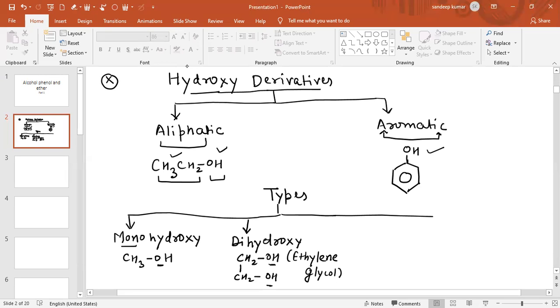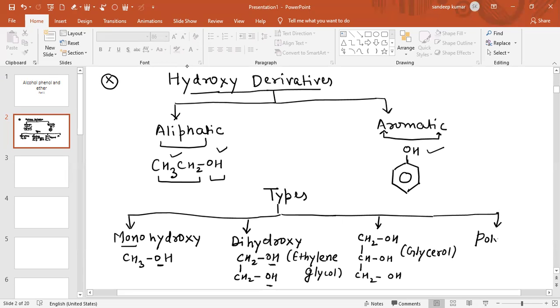In the same way, when there are three OH groups, for example CH2OH, CHOH and again CH2OH, this compound we call glycerol. This is a trihydroxy compound. There can also be polyhydroxy groups.